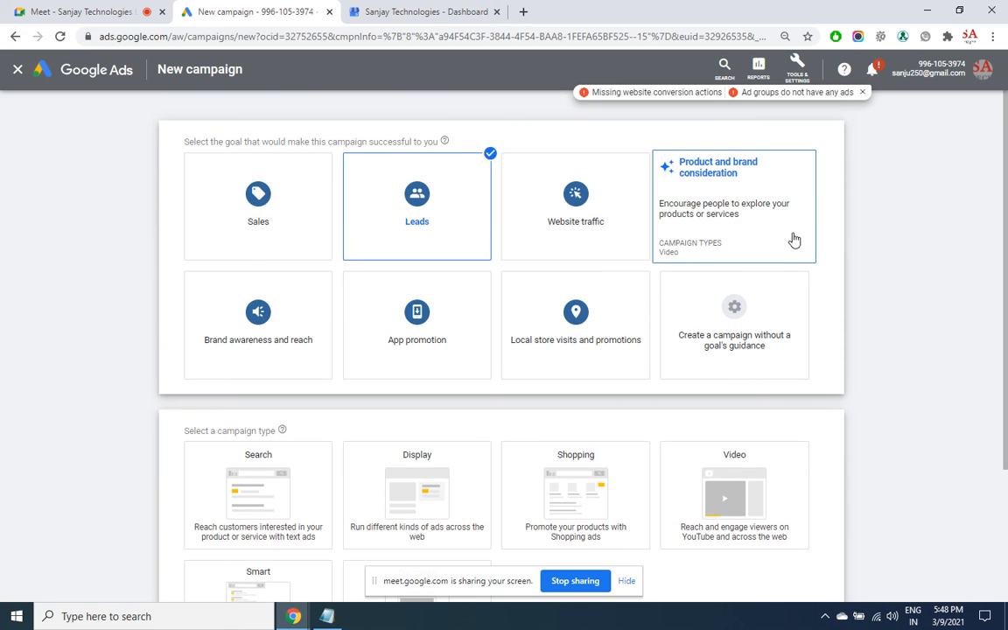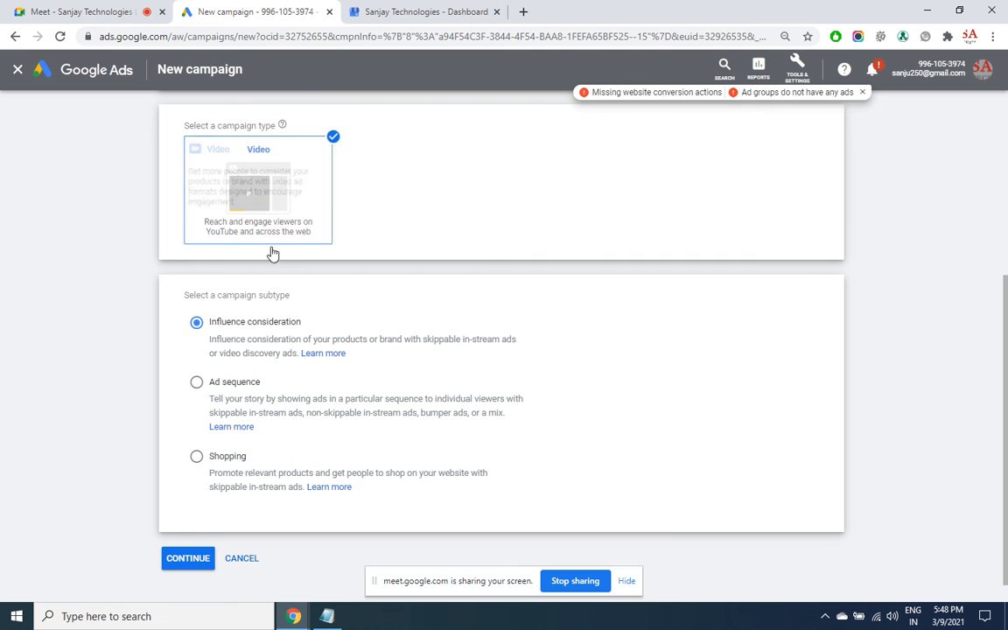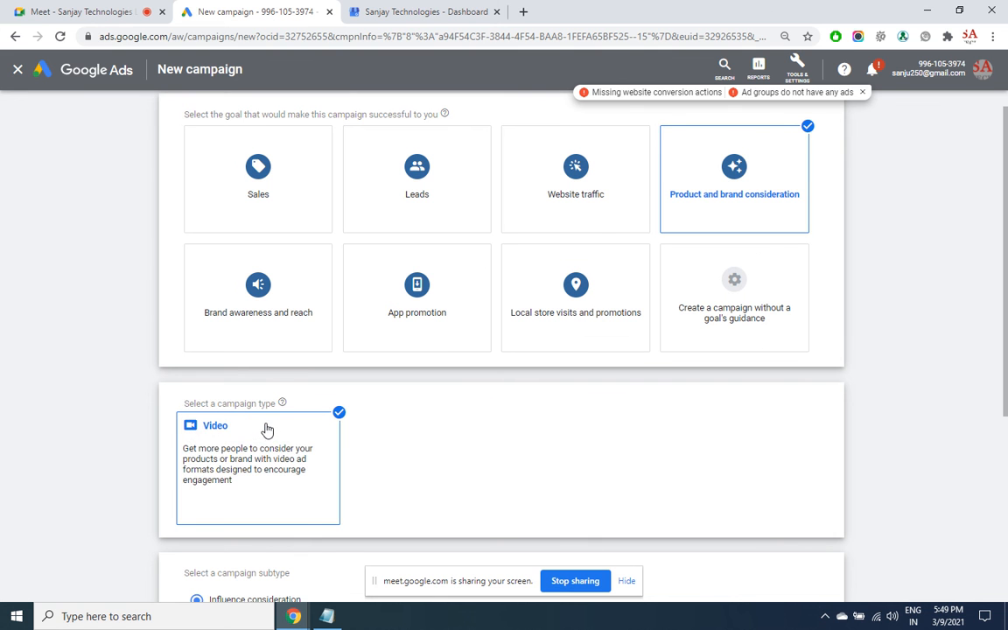Moving on to the product and brand consideration campaign. Now this campaign is exclusively only for video channels, that is YouTube. So write down this point. The questions are going to be like this: which is a campaign meant exclusively for videos in the video platform? That is product and brand consideration.